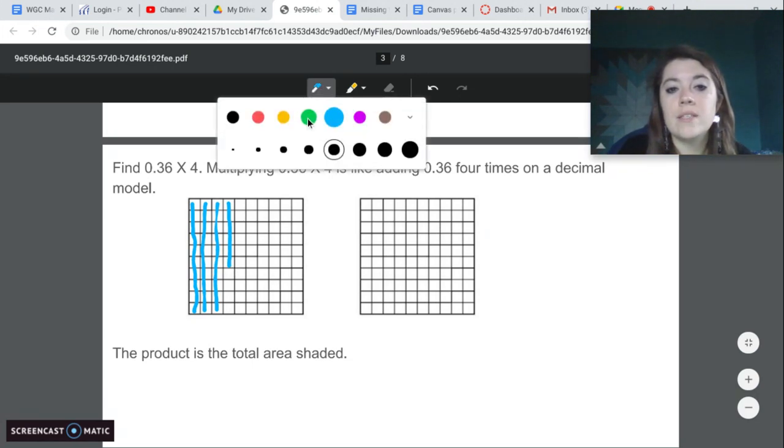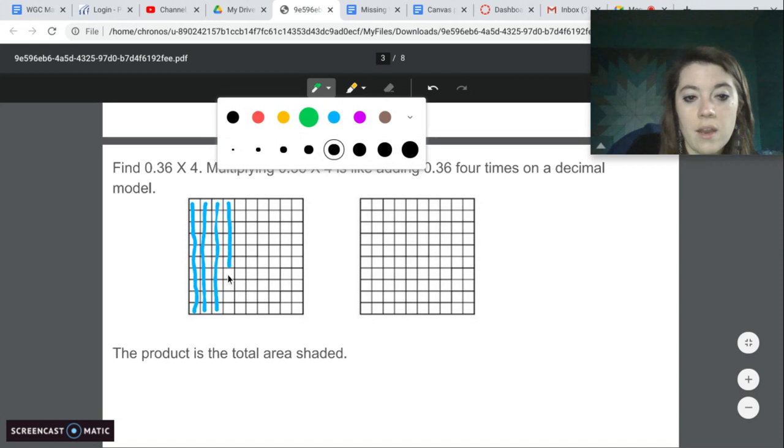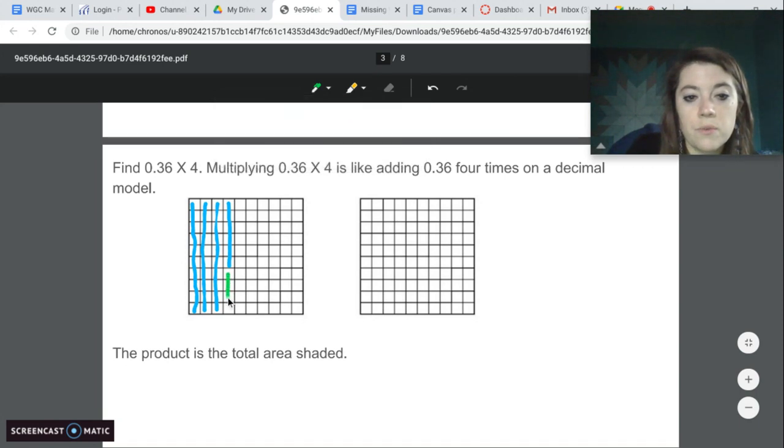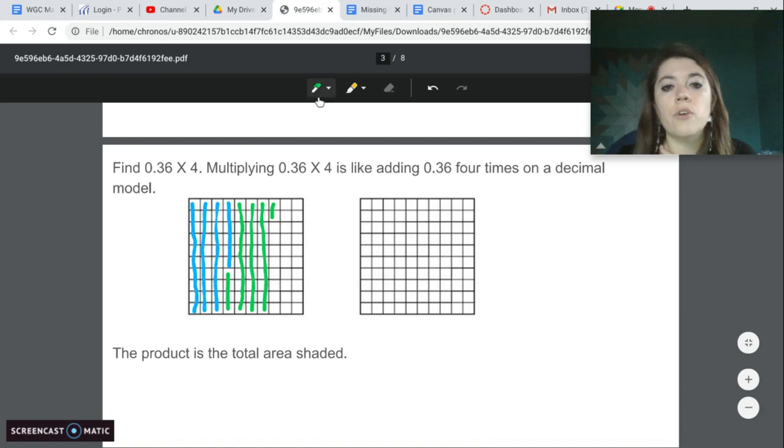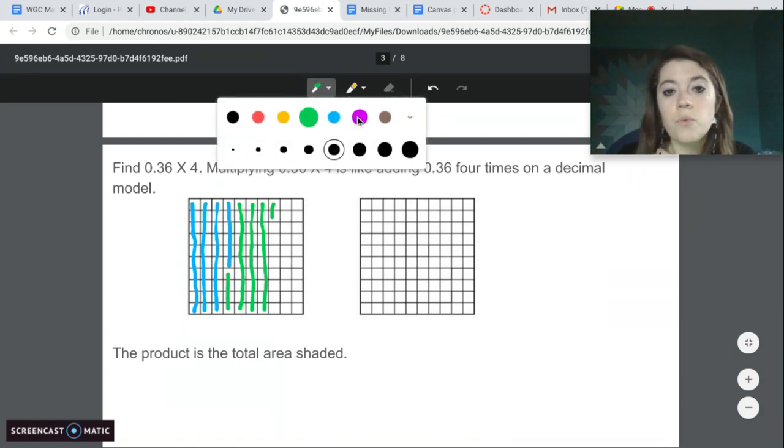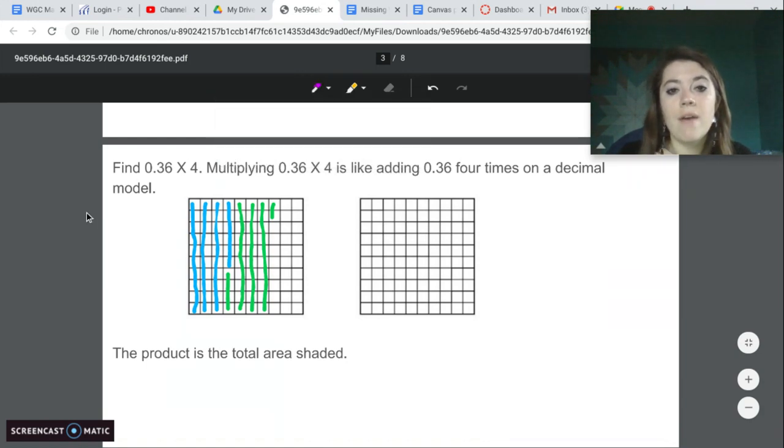Now we need a second one. So we've got 1, 2, 3, 4. So 14. Then 24. Then 34. And 35, 36. So remember, each one of these columns represents 10. So now we have 3.